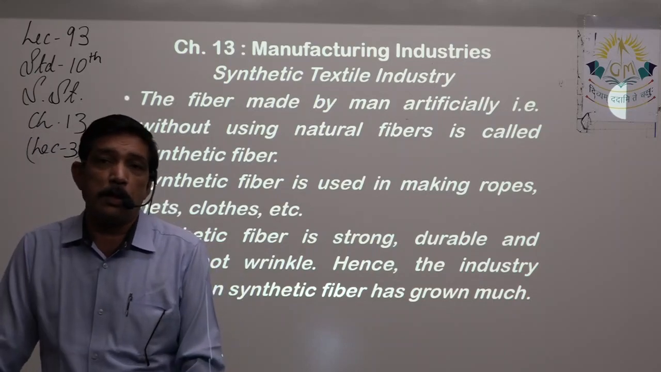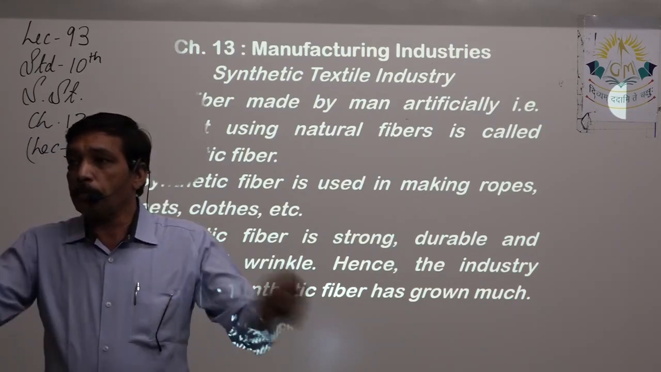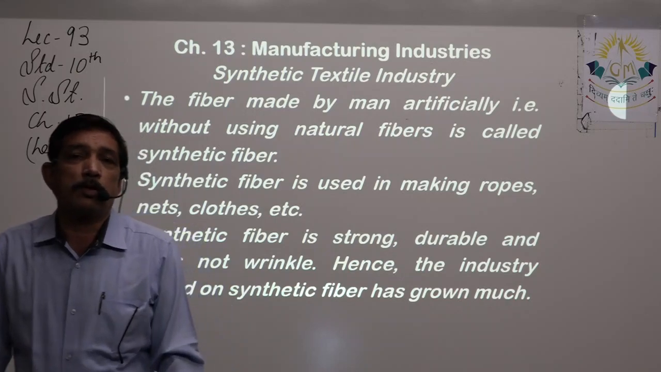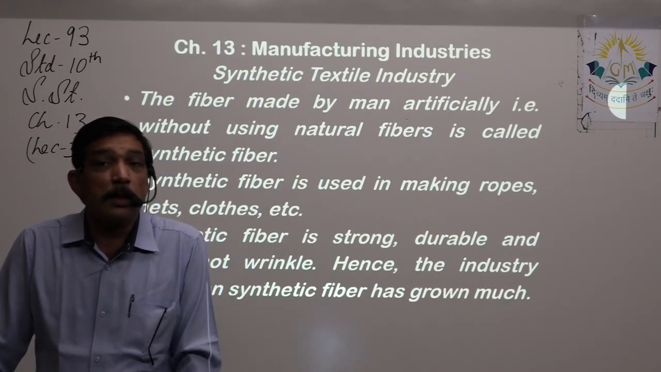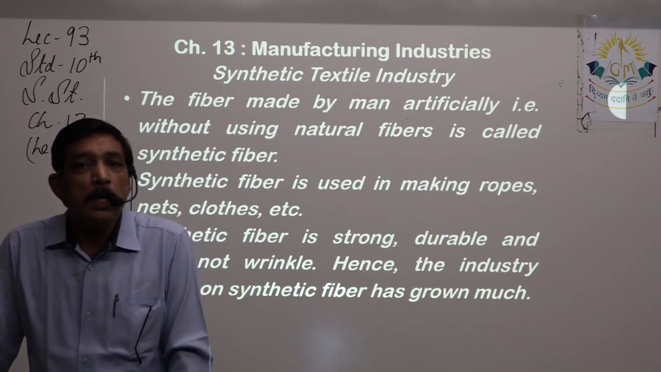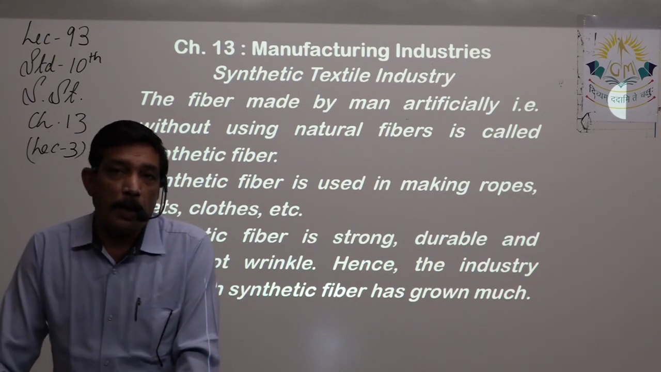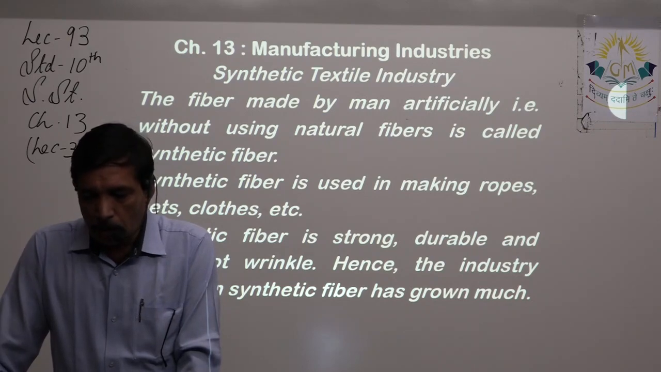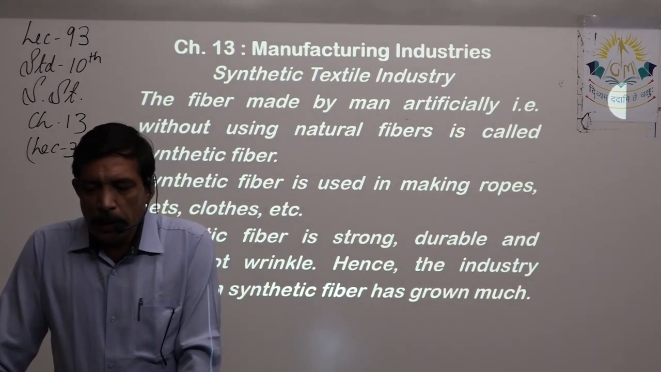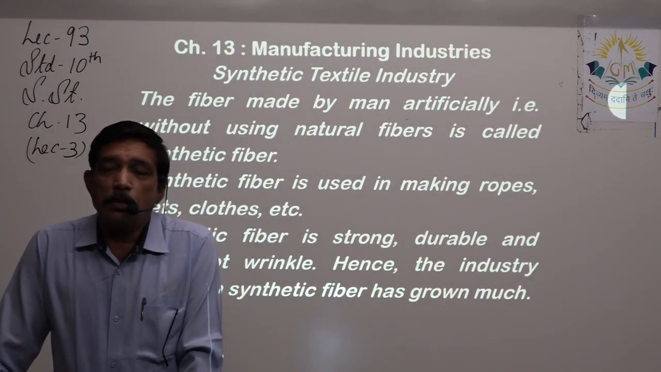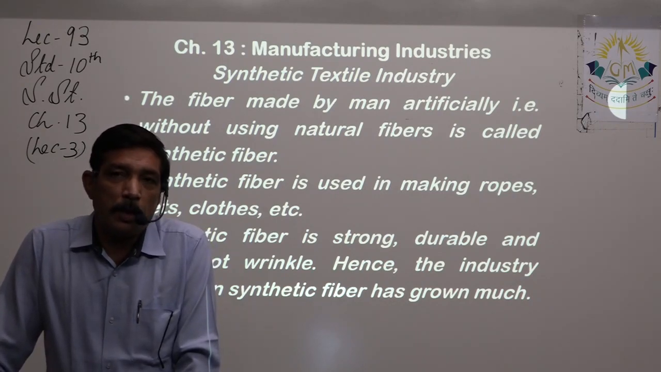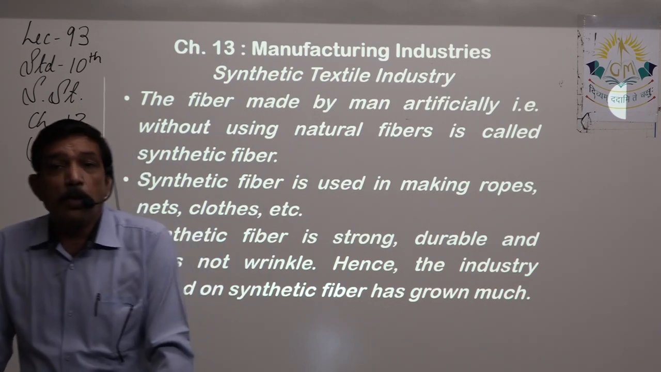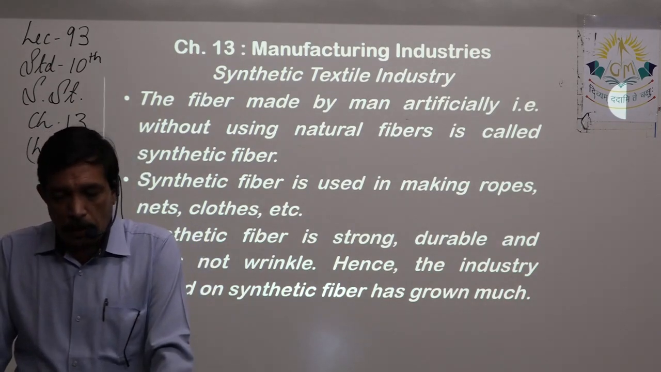Right, ropes we understand. A small string is there where we hang our clothes, made out of plastic. That is not actually plastic, but that is synthetic, right? Ropes are made out of synthetic fiber. Next thing is nets. The fishing net, whichever net it is, right? So it can be made out of synthetic fiber. Clothes are also made from synthetic fiber.